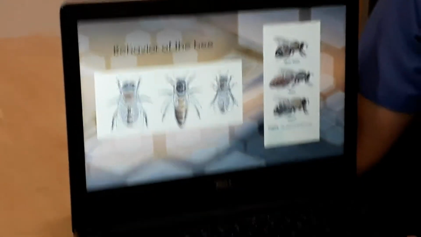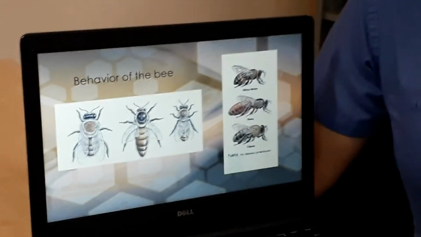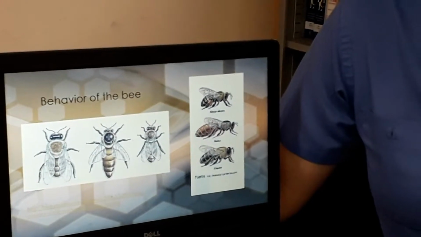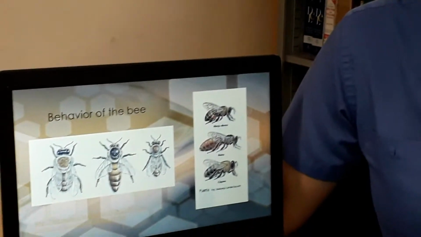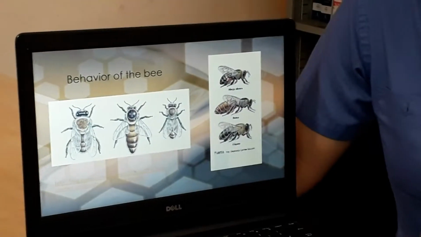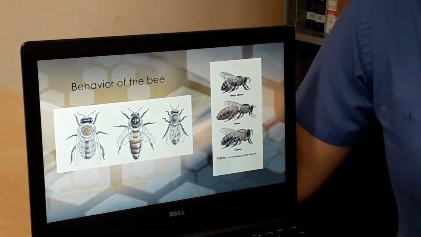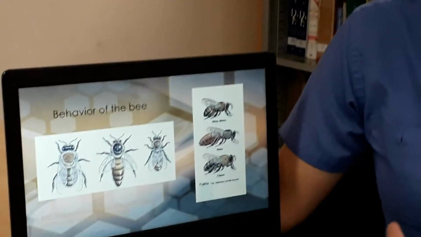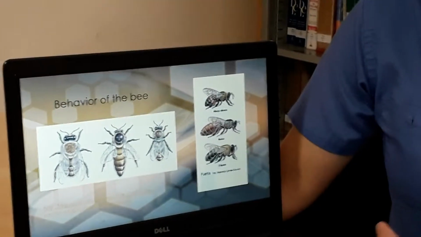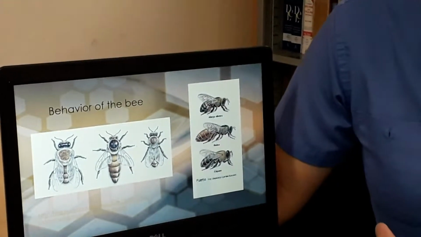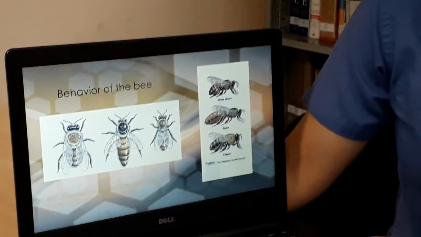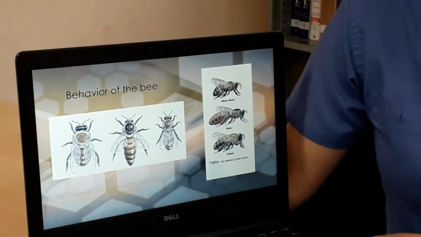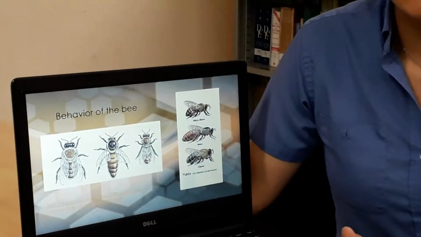Behavior of the bee. Each colony occupies a hive and in each one, three types of bee can be found: the queen, the workers, and the drones. The queen bee is the only one that can lay eggs and its function is only reproduction.